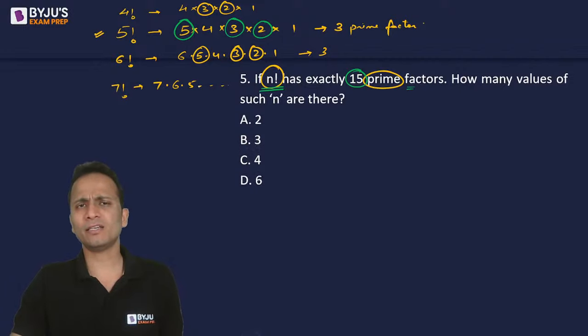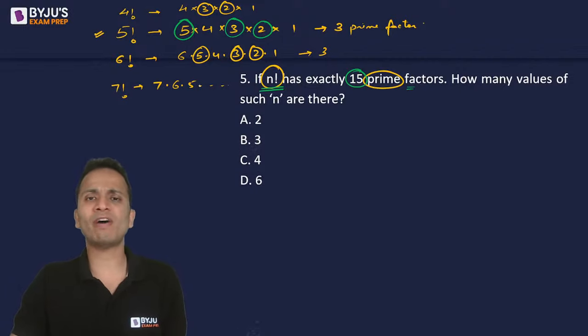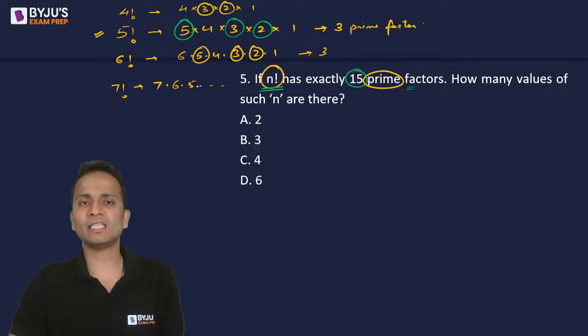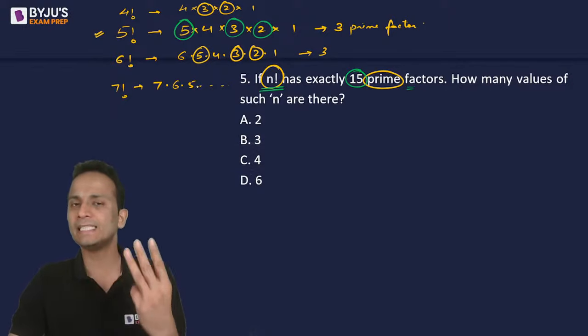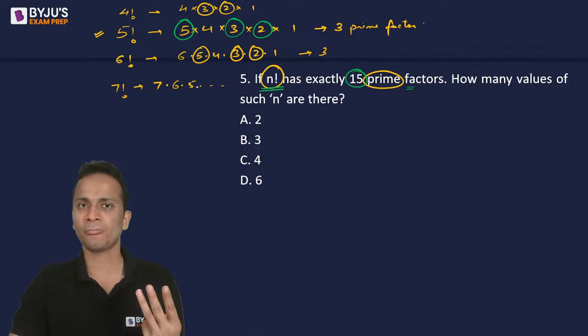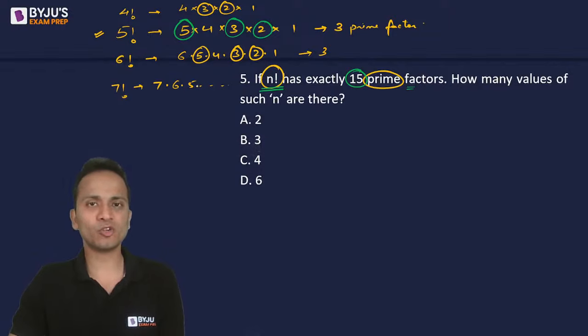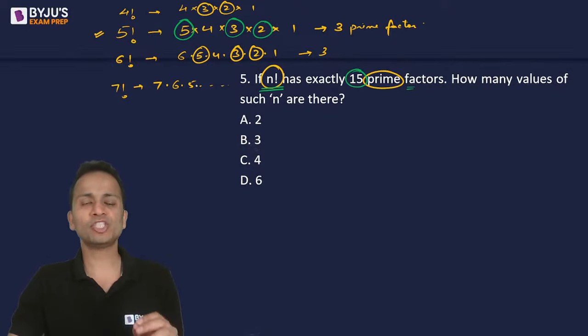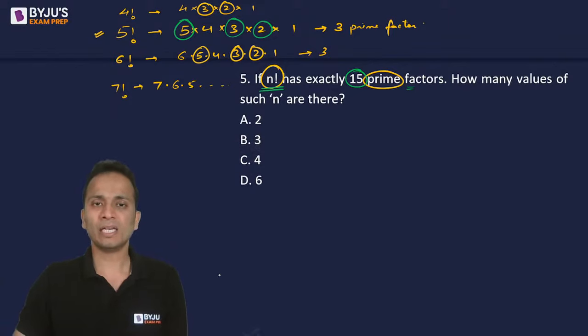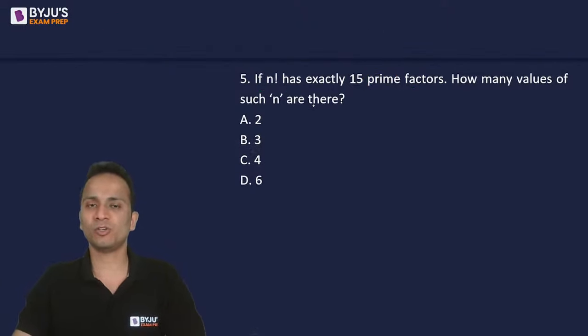So I can say that 5 factorial is the smallest value of n such that n factorial has exactly 3 prime factors. Another number will be 6 factorial. So 5 factorial and 6 factorial, there will be only 2 values of n for which n factorial has exactly 3 prime factors. Okay. Now the same thing we will have to do for 15 prime factors. Okay. So 15 prime factors के लिए मुझे क्या करना पड़ेगा?